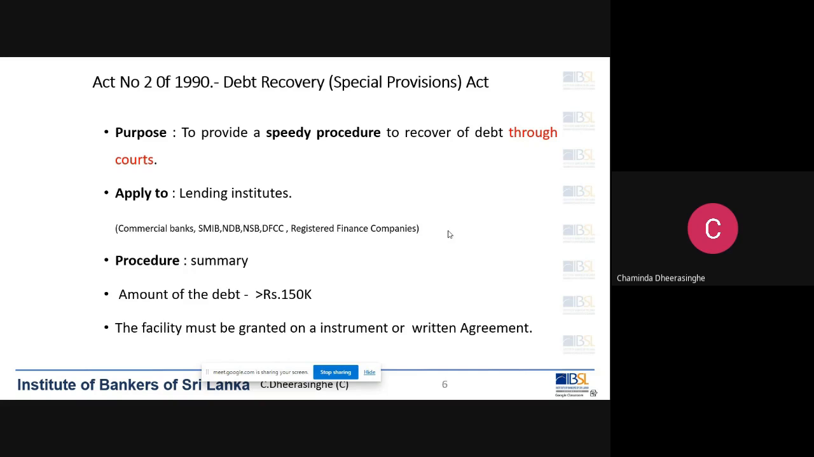Then the facility must be granted on an instrument or written agreement. This is another important condition that you have to fulfill if you are to file action under debt recovery.